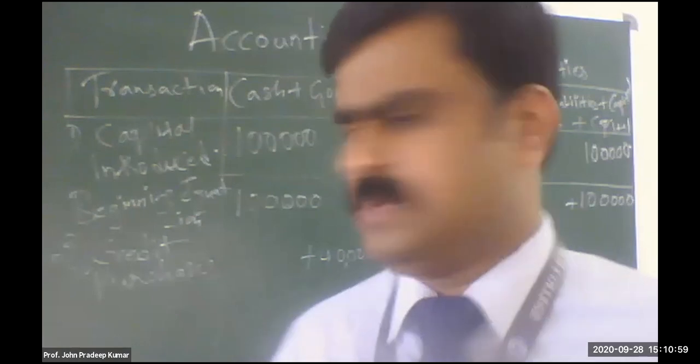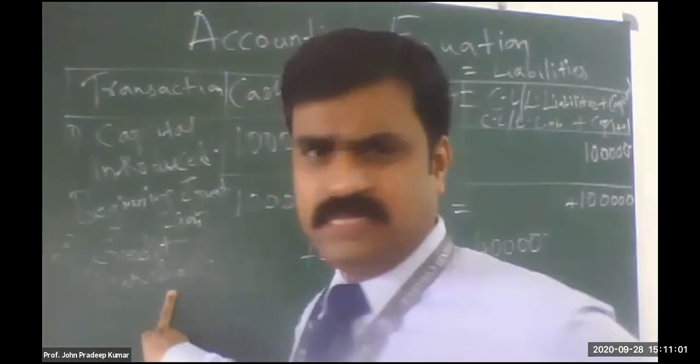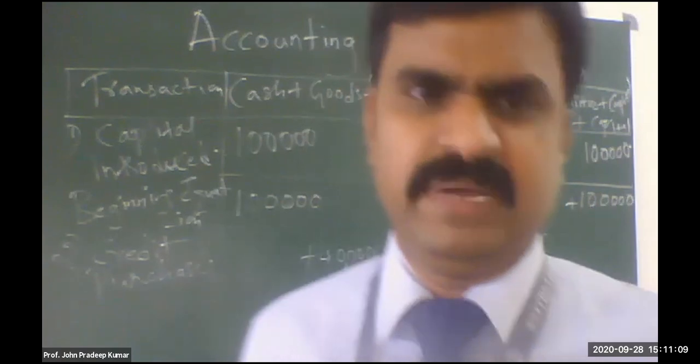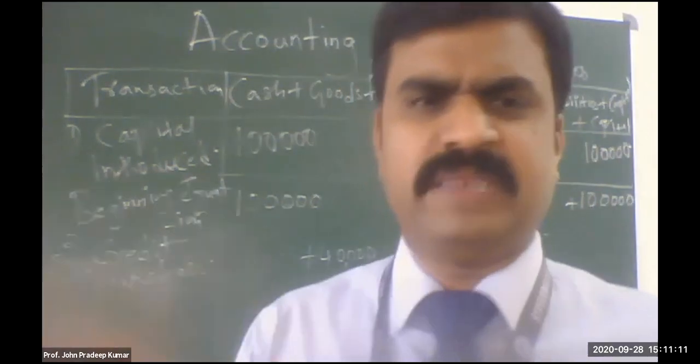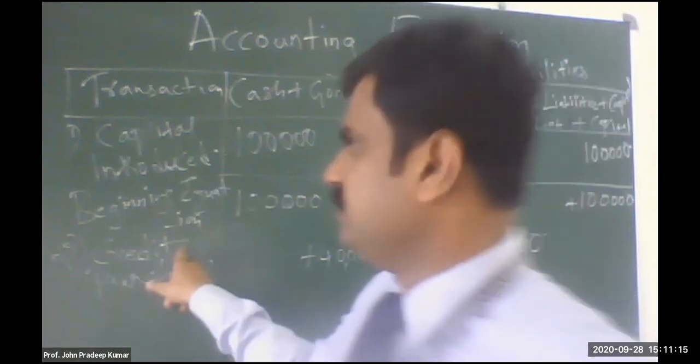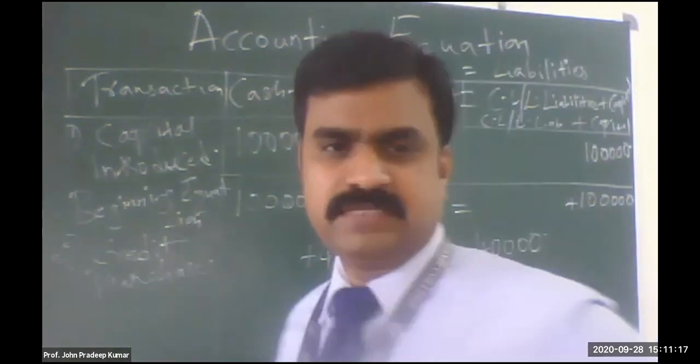Anything is fine, you can write. For example, somebody writes only purchase. If you write that also, no problem, it is crisp and clear. But what purchase is that, whether it is a cash purchase or credit purchase? There are only two kinds of purchases, either cash or credit. So just add credit purchase and cash purchase. Okay, sir, thank you.